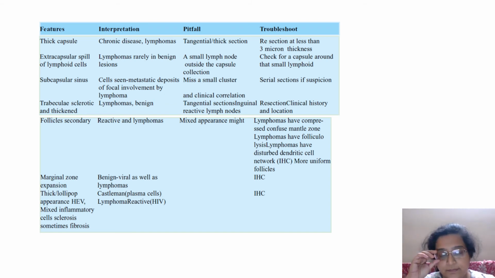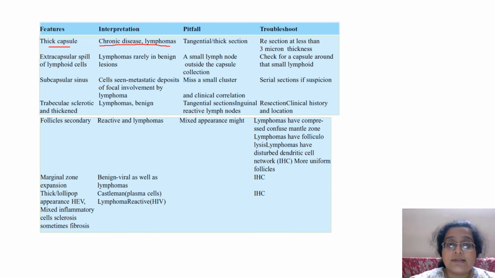So a thickened capsule can be there in chronic diseases and lymphomas. Sometimes in a normal lymph node with just reactive morphology, if it is a tangential cut, it might appear thickened, and the troubleshoot is to recut it in a thinner section, that is less than 3 microns.